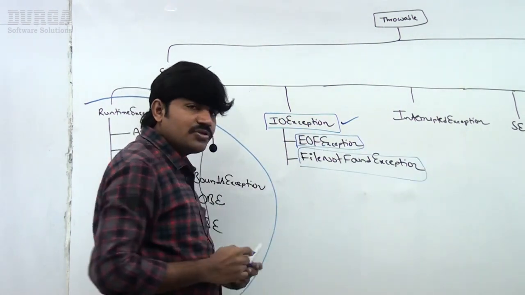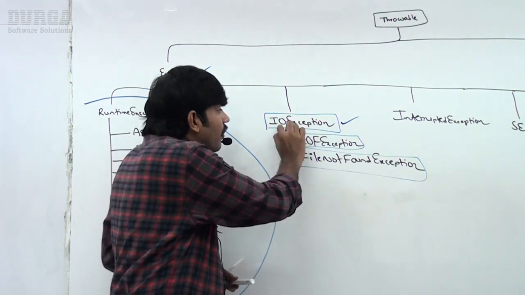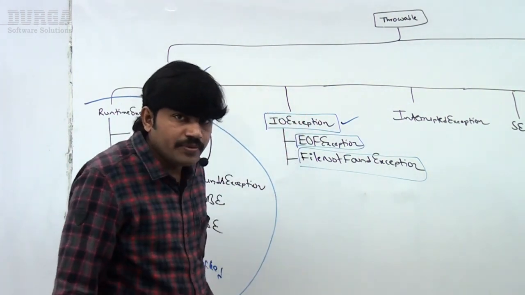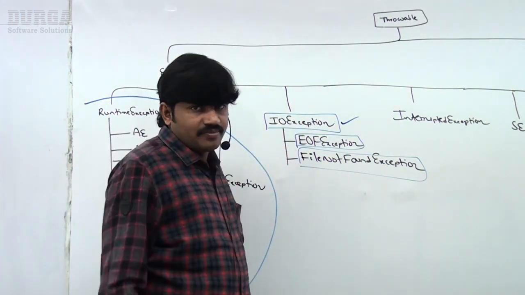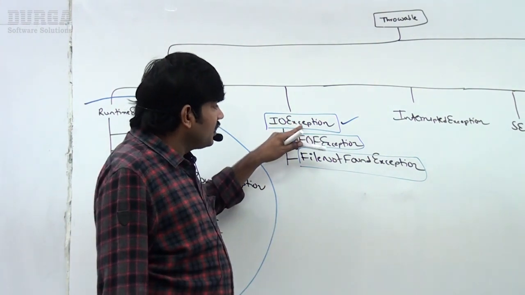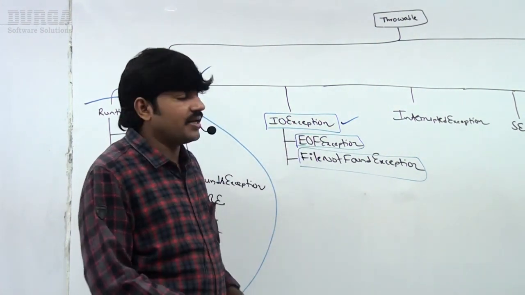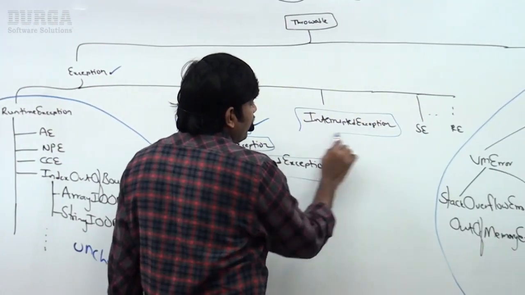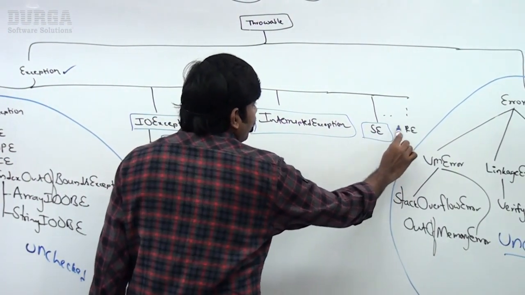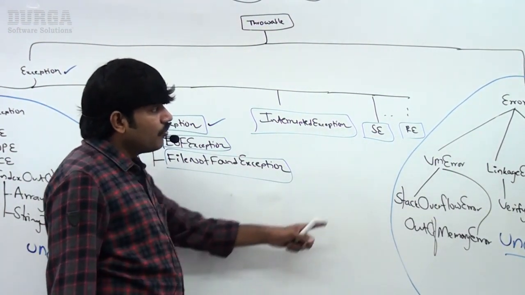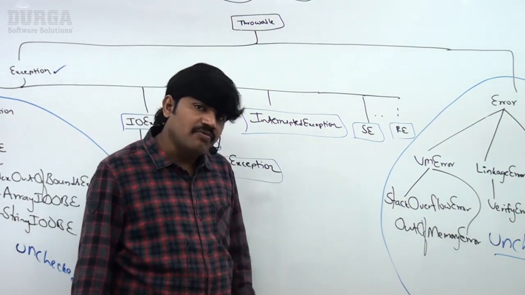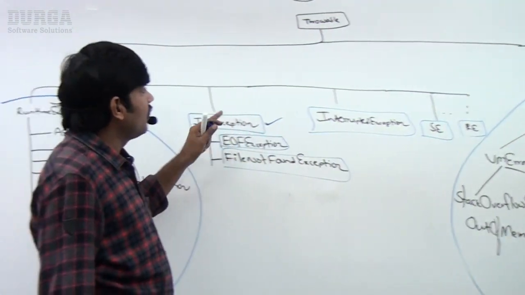That's why IOException is said to be a fully checked exception: it is already checked, and all its child classes are also checked, fully checked. Sir, InterruptedException, fully checked. ServletException, fully checked. RemoteException, fully checked, sir. All these are fully checked.